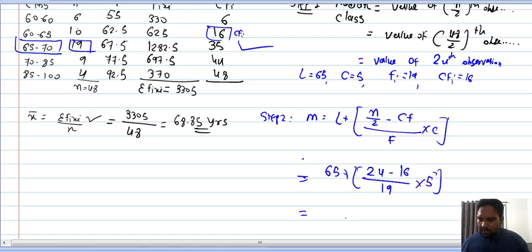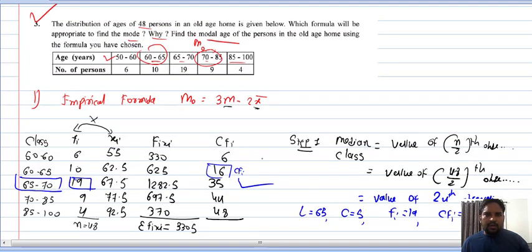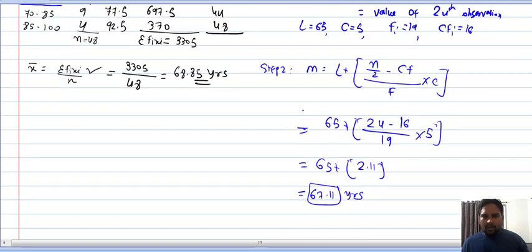So what would be the answer of this bracket? 65, and if you solve the bracket, 2.11, right? So 67.11 years.